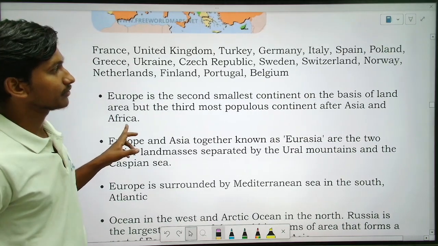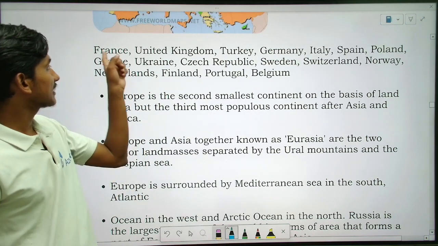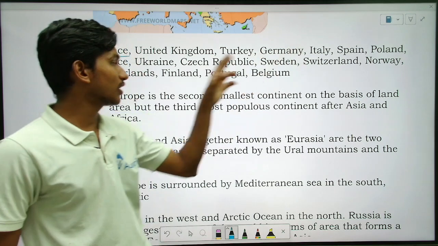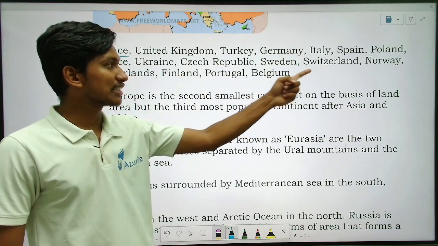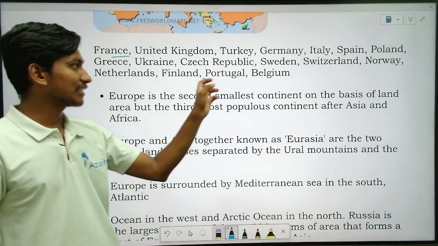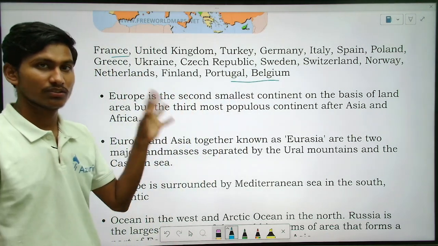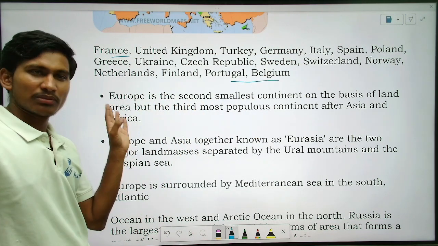Okay, good. So see here, some of the important countries: France, United Kingdom, that is Britain, Turkey, Germany, Italy, Spain, Poland, Greece, Ukraine, Czech Republic, Sweden, Switzerland, Norway, Netherlands, Finland, Portugal, and Belgium. These are some of the important countries in Europe. There are many countries, so remember at least these.